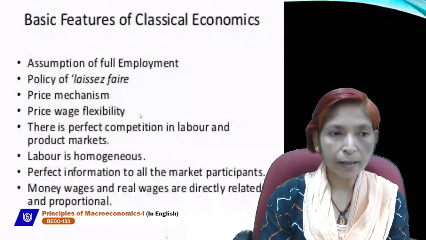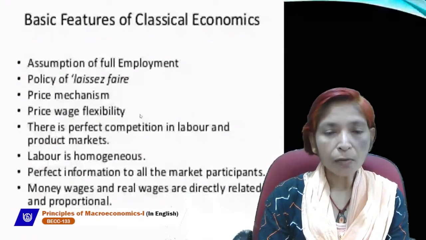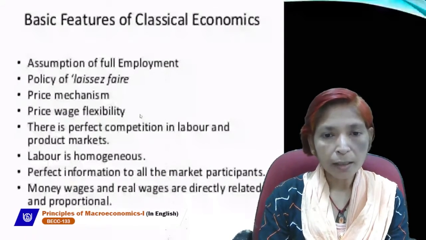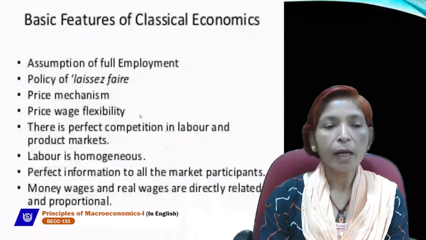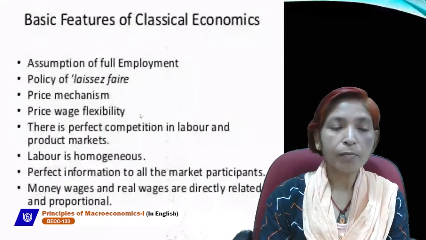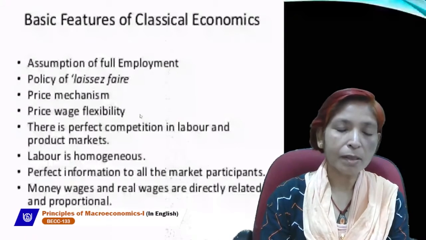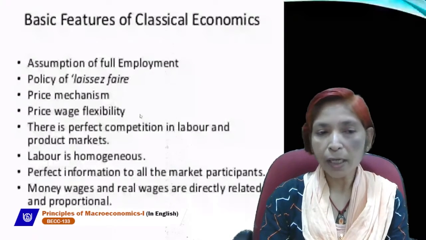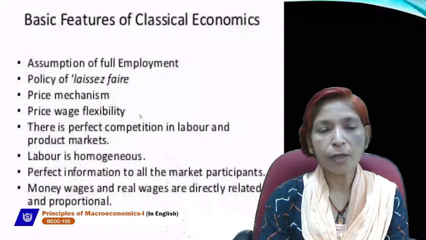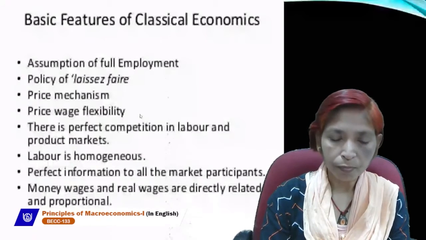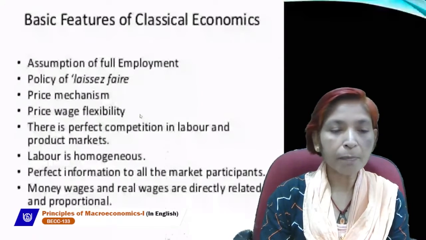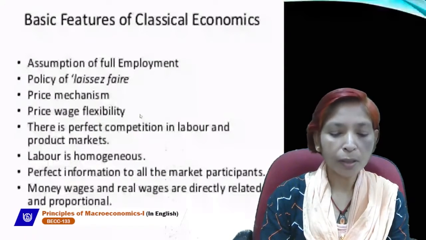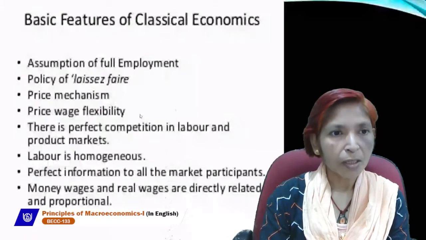J.B. Say said that supply always creates its own demand, and he put more emphasis on supply. But according to Keynes, demand plays a very important role in the economy, while according to Say's law, supply plays the very important role.